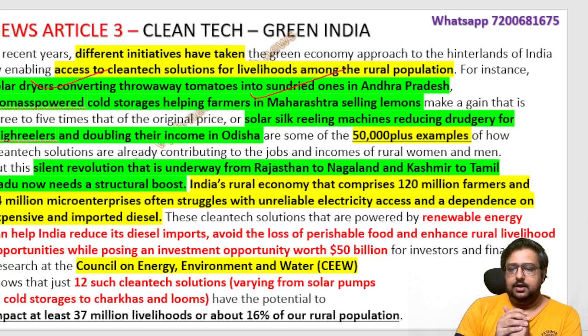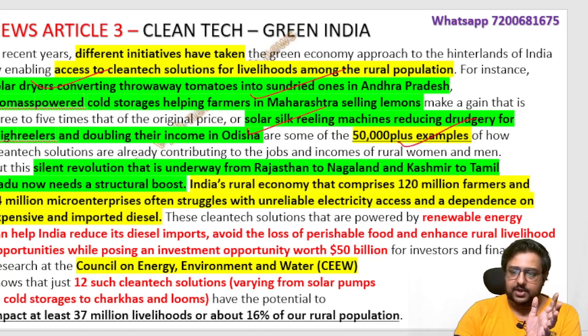Meaning, the throwaway tomatoes, which are maybe poor quality, they are converting into sun-dried ones and using them for some industries, like the food processing industry. In Andhra Pradesh they have already proved this solar dryer method. Then biomass-powered cold storage they are doing in Maharashtra. Then solar silk reeling machines they are doing in Orissa. These have helped farmers double their income. Like these, 50,000 plus examples are there across India.